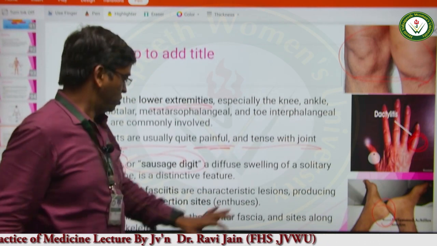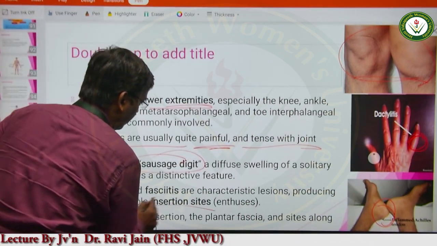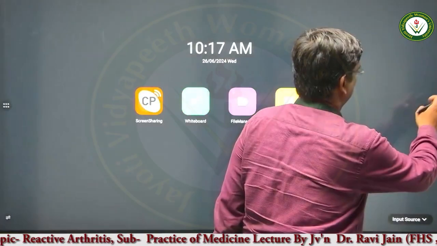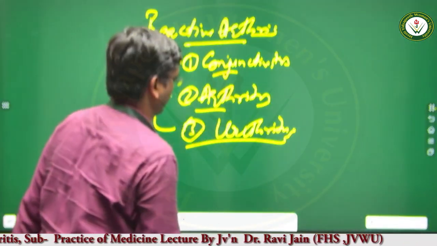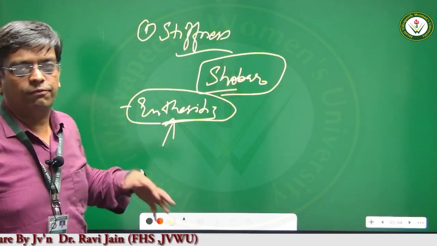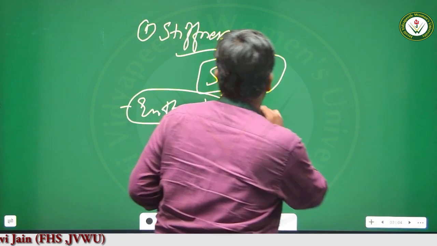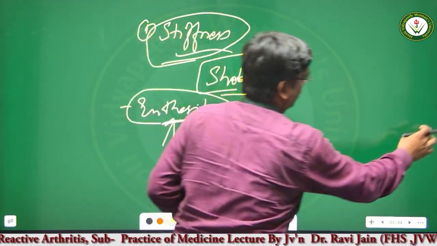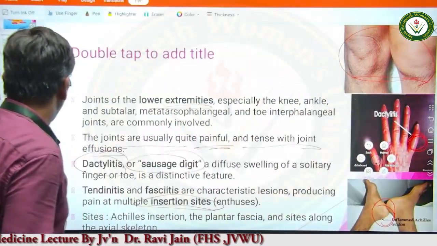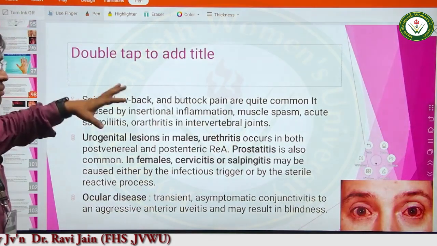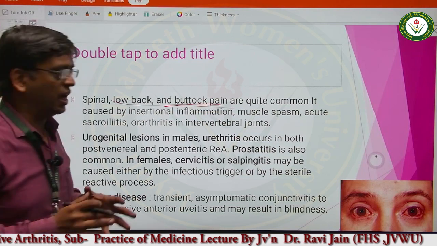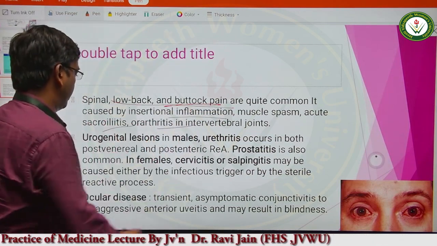I have already shown you the sausage digits, and there is pain and inflammation at the site of insertion, that I have already told you, enthesitis. Alright. This enthesitis is the most important feature that we have to remember in case of reactive arthritis. All right. Now, what are the symptoms? I have already told you, low back pain and buttock pain is very common. There is inflammation at the site of insertion, sacroiliitis, arthritis, urogenital.